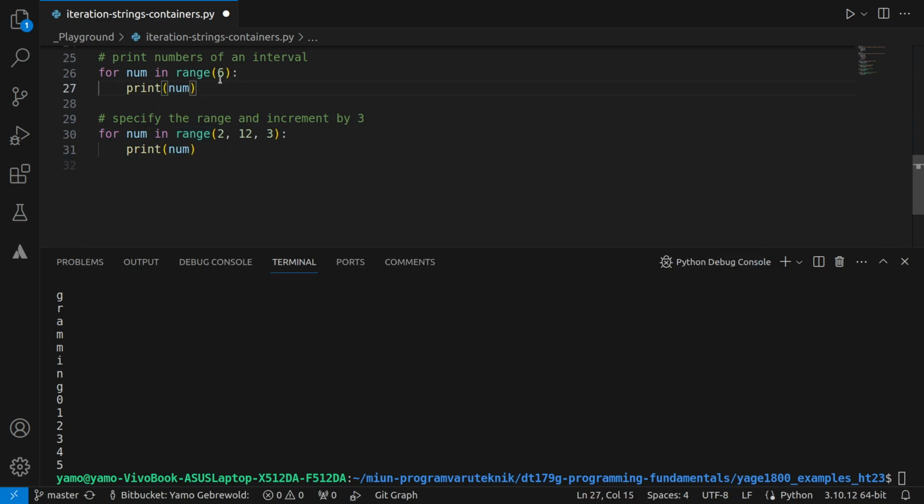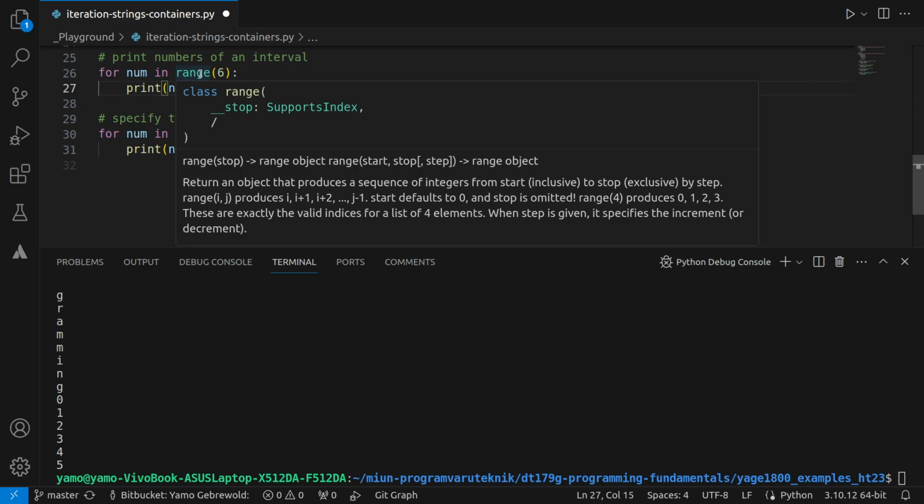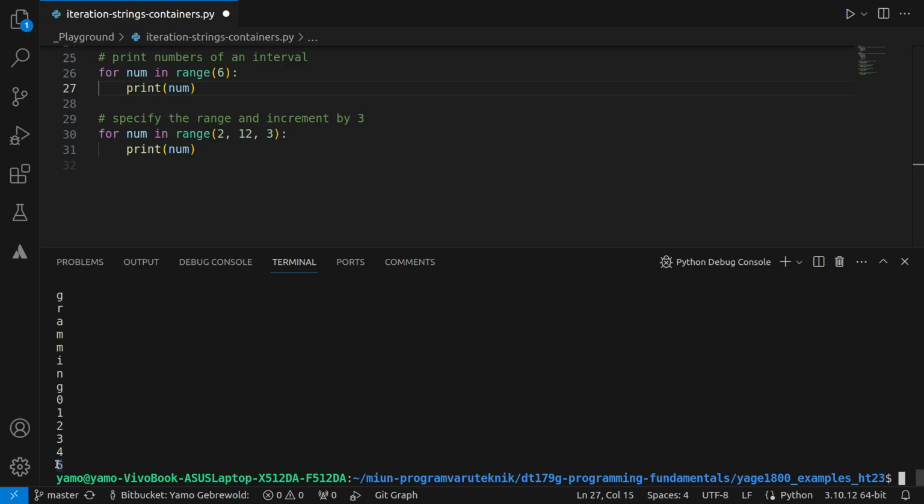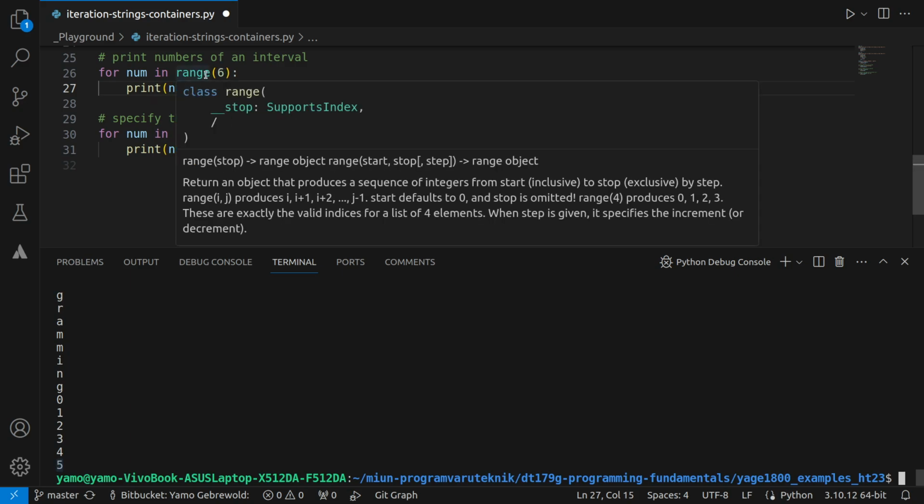Keep in mind that the actual stop, you see that it says 6, but it stops at 5. So why would that be? The reason is that I usually think of it as stop at, but not including. If we say 6, then we basically mean from 0 to 5. And we know that in programming we usually start at 0, so we always start indices at 0.